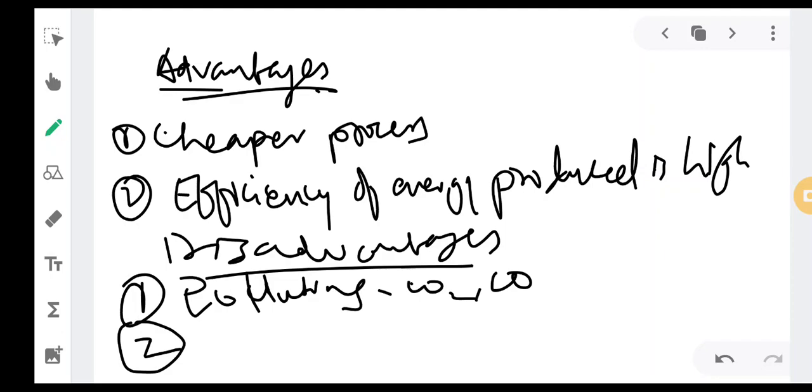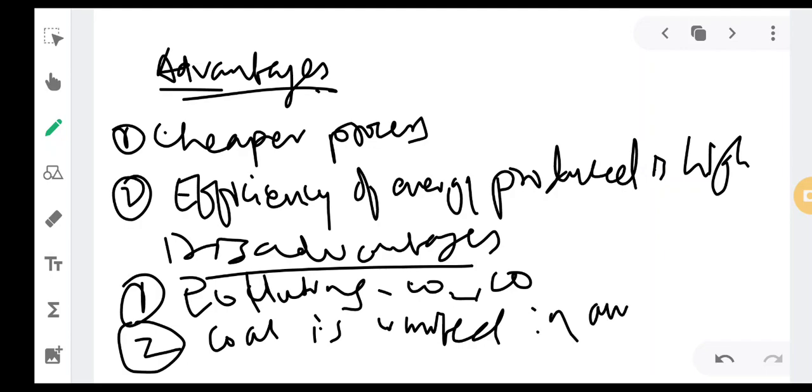The second disadvantage is coal is limited in amount. Coal is generally a fossil fuel, or nothing but a non-renewable source of energy. Since coal is limited in amount, we can't get the fuel supply for burning, and we can't produce electricity.